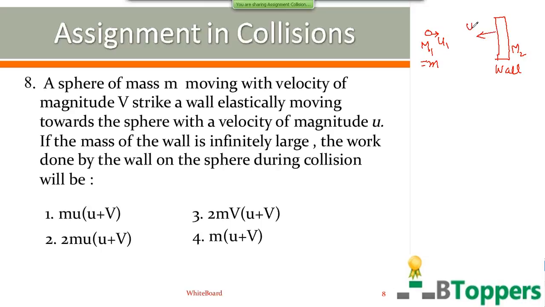But the direction of the velocity of the wall before collision is opposite to the velocity of the ball. So if you give a positive sign for u1, you have to give a negative sign for u2 when you substitute the values of u1 and u2. And here m1 is negligibly small compared to m2.